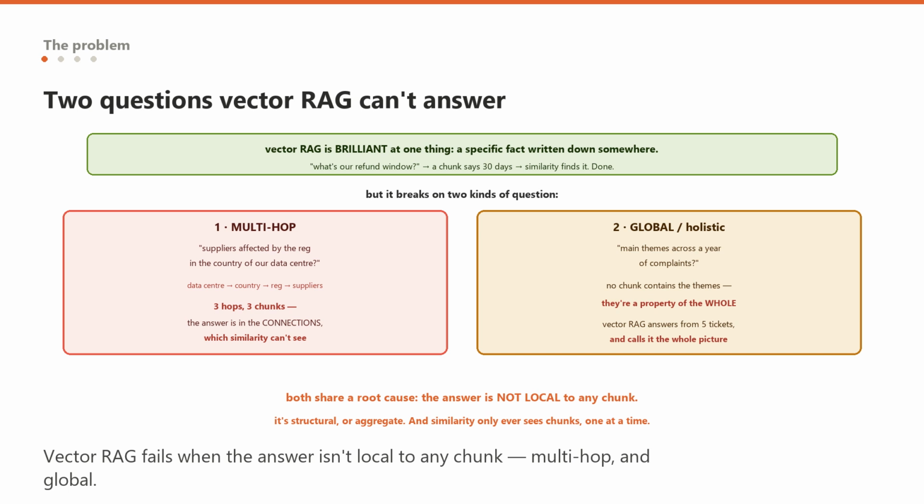The second is global, or holistic, questions about the corpus as a whole. What are the recurring themes in a year of customer complaints? Summarize the main risks across all these contracts. There is no chunk that contains the themes, because the themes are an emergent property of thousands of chunks together. Vector RAG retrieves a handful of the most similar chunks and answers from those, so it gives you the themes present in 5 tickets, not 10,000, and confidently presents that fragment as the whole picture.